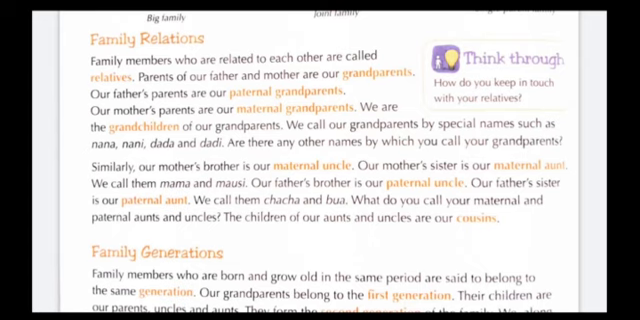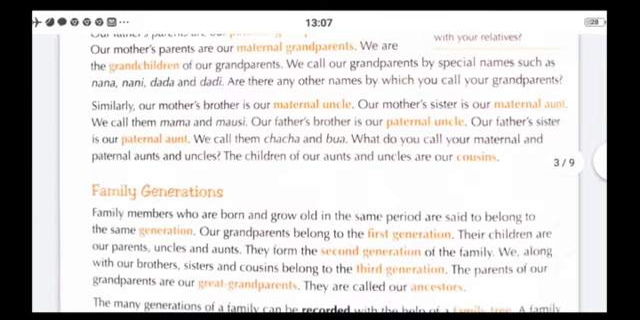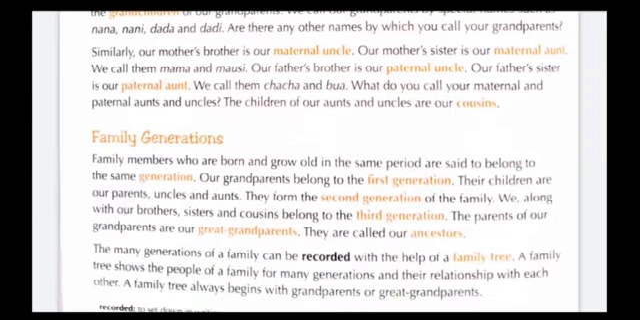Similarly, our mother's sisters and brothers are our maternal aunts and maternal uncles. So we call them Mama, Mausi. And the children of our uncles and aunts are called cousins. Now move on to the next paragraph, that is family generation.